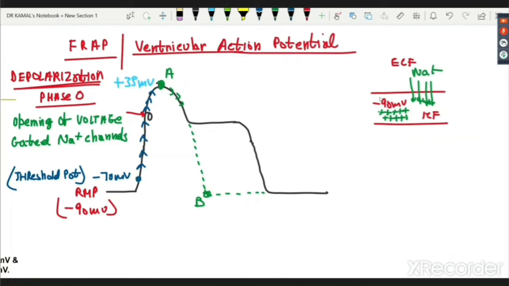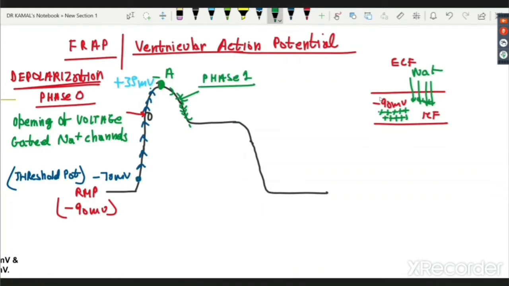But what is happening in my cardiac ventricle is that the repolarization starts, then for a long time it stops, no repolarization is happening, and then it again starts. Due to this reason, as the repolarization is not occurring like in a neuron, we call this phase phase 1.